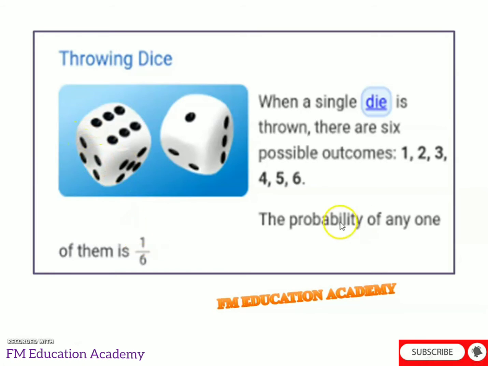If I want to find the probability when I throw a die one time, it will be 1 by 6. Why 6? Because there are 6 faces on a die, so total sides are 6. And only one face I am getting when I am throwing a die. That is why I am getting 1 by 6.